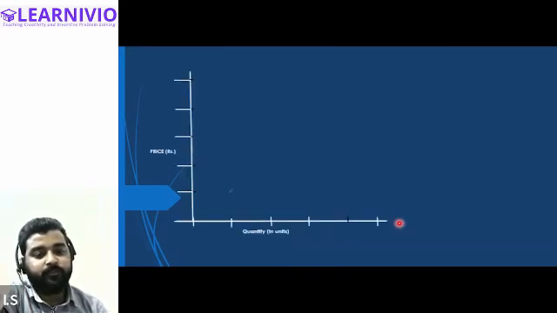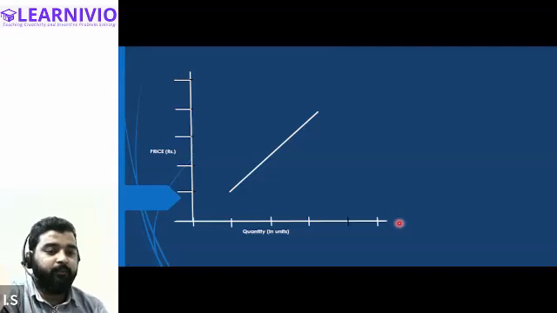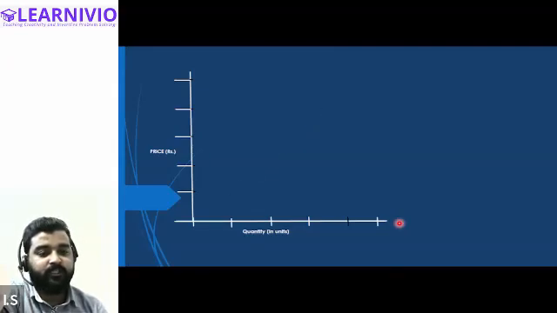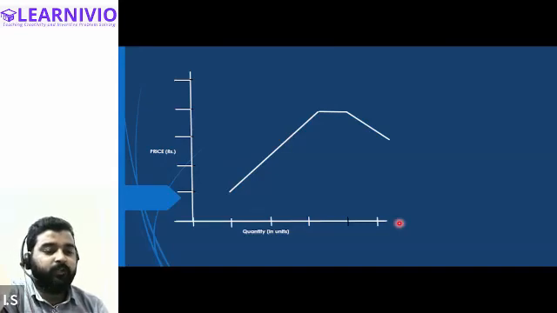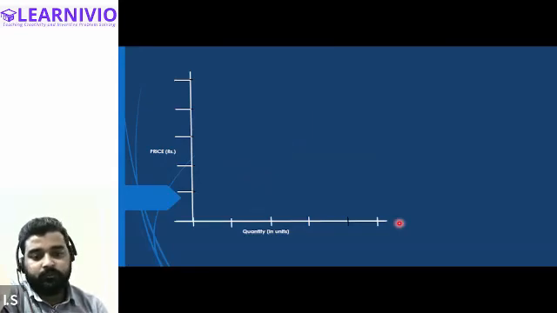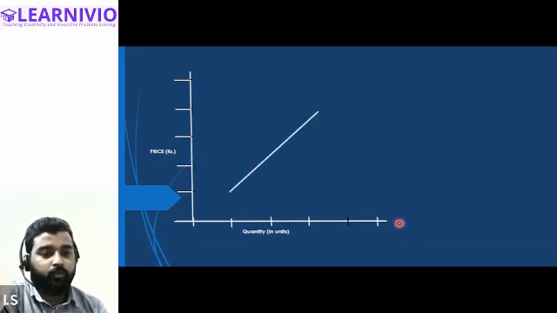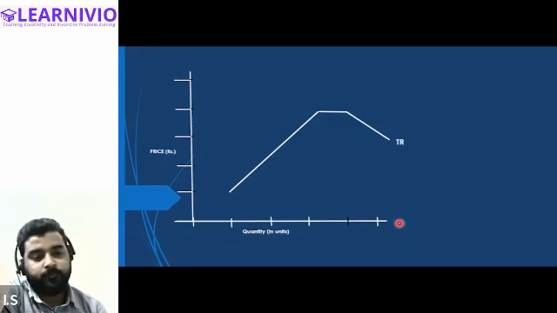Now, initially what happens, total revenue curve increases, right? Total revenue increases initially. Is this correct? After increasing till a particular point, it becomes constant, right? Initially it increases, then it becomes constant, and finally it goes declining. So this is how the total revenue curve is formed. Let me show you again. Total revenue initially increases with every additional unit. It goes to its maximum point, becomes constant, and finally it starts declining. Tell me, is this clear, all of you? This is the total revenue curve.